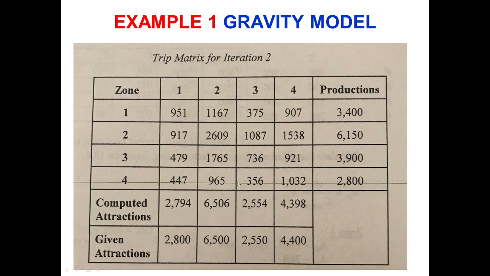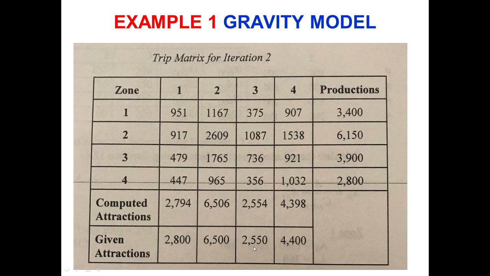So we will again get 16 values for Tij, and now if we perform the row sum, we will get again the same values of productions, and if we perform the column sum of each respective column, we get the computed attractions in very close proximity to the given attractions. For example, here you can see that 2794 is very close to 2800. Similarly, 6506 is very close to 6500, and similar is the case for other columns as well.